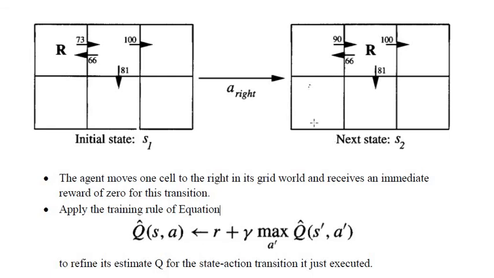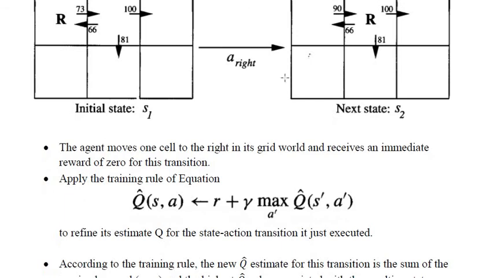So you can ask me, sir, why is 17 added? If you apply this equation, you will get 17, and that 17 will be added here because here we take a gamma value which is between 0 and 1. You can take any value. When they applied this equation, they got 17. So the 17 value will be added to 73. For 100 we cannot add because it is a maximum value, which leads us to the goal state.